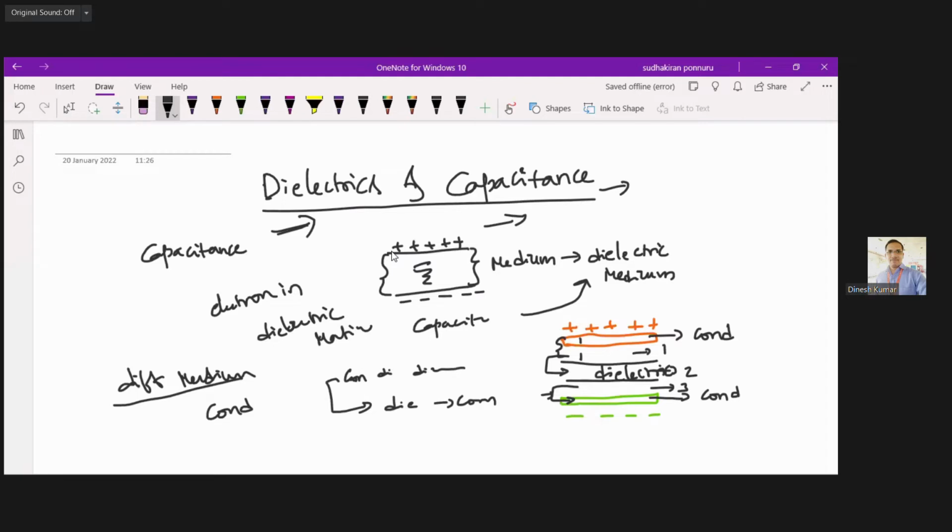And one more thing, capacitance is current dependent. So therefore we will go with what?